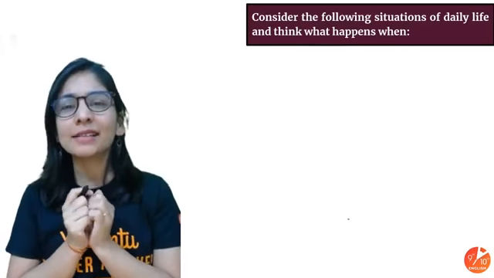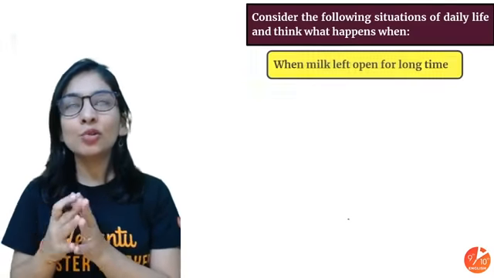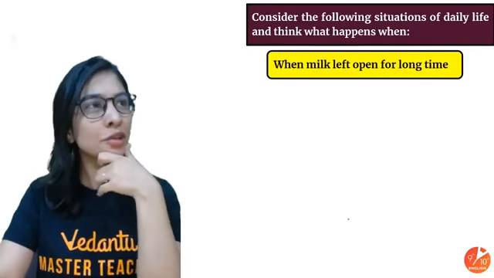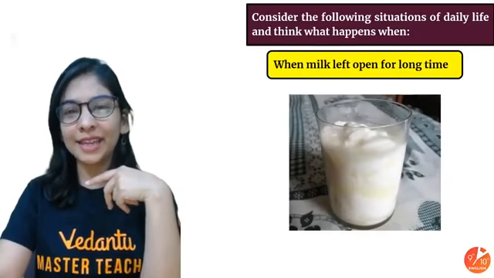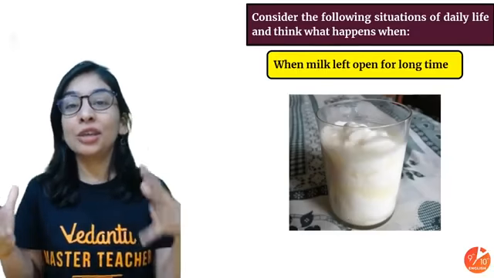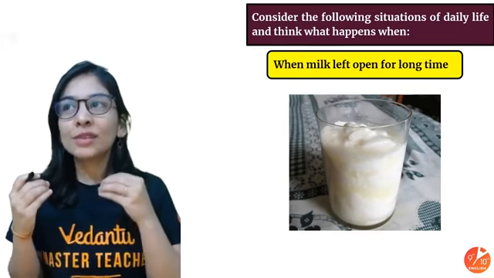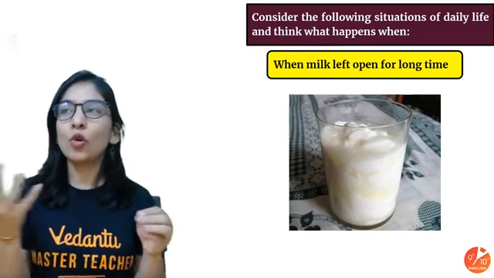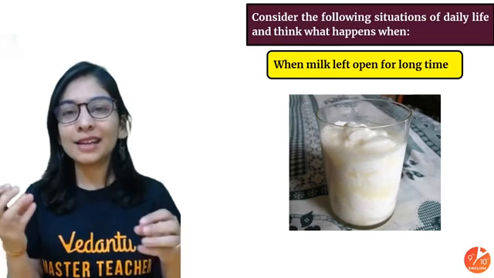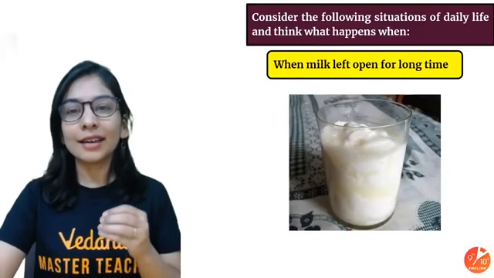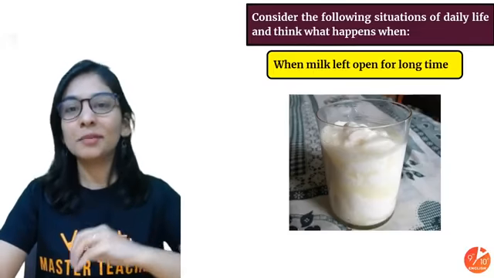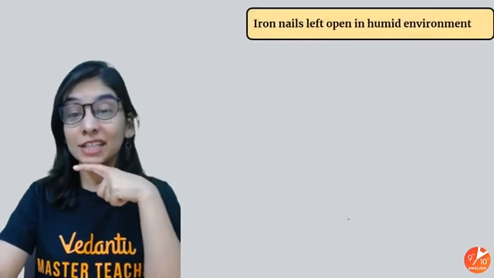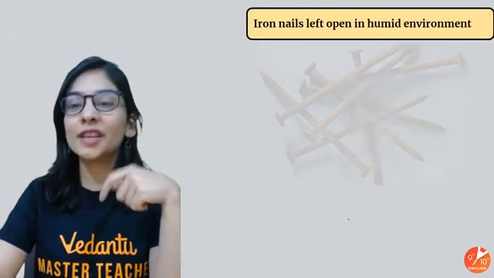Now I'll ask some day-to-day life examples that you have seen around you. You might have put proper attention over it, and sometimes you're like, no, I don't care. But try to be that curious student and try to see things around you. I'm talking about science. When you keep your milk open for some time, you see that it starts curdling up. That is something that's giving you maybe paneer, maybe cheese, and maybe curd. So what exactly is the reason behind it? Do you remember that? Do let me know in the comment section.